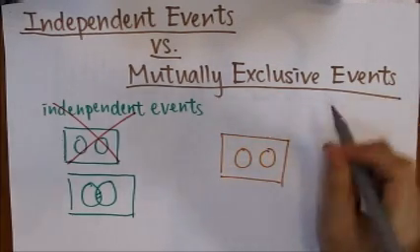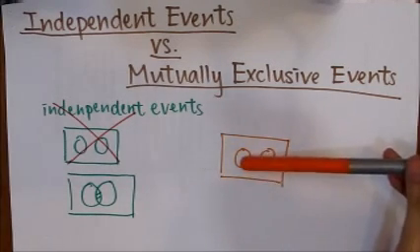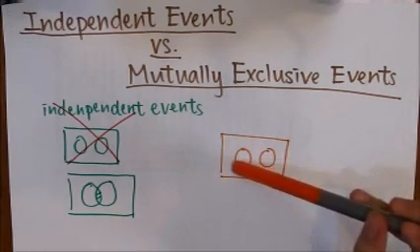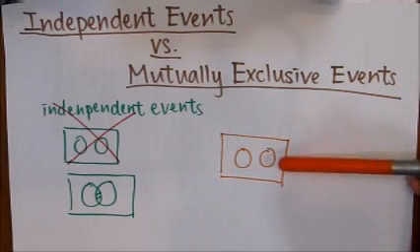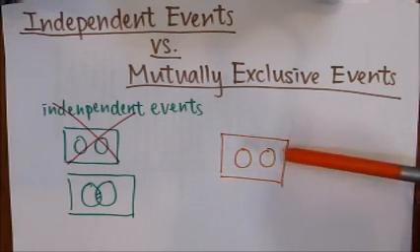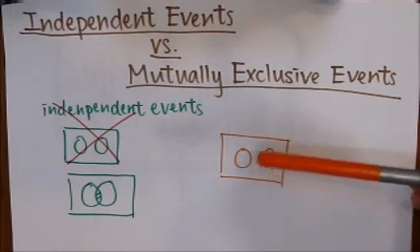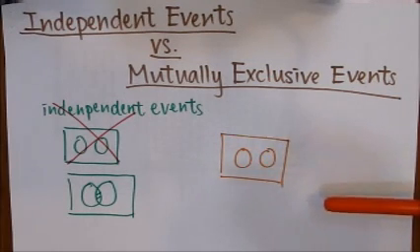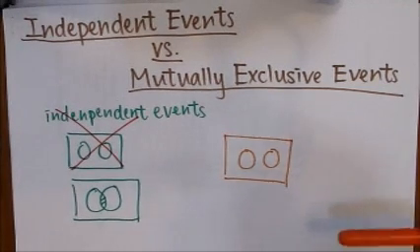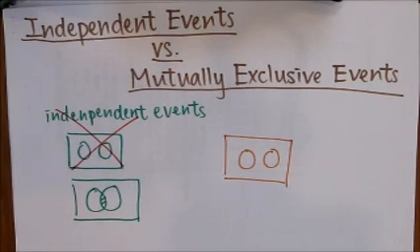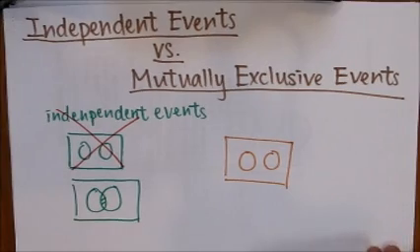For example, the circle on the left may represent that I got an A in the math exam, and the circle on the right would represent that I got a C in the math exam. The two circles would not intersect because I cannot get an A and a C at the same time. So, hopefully you're now clear about the difference between independent events and mutually exclusive events.